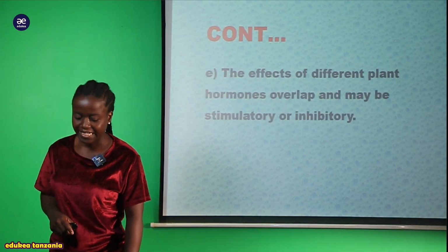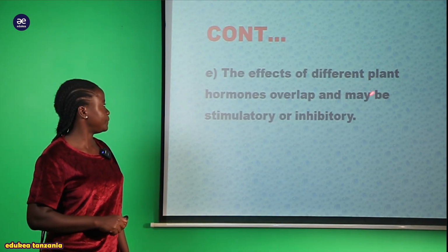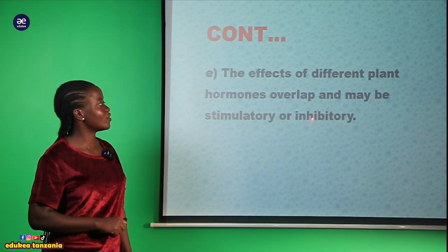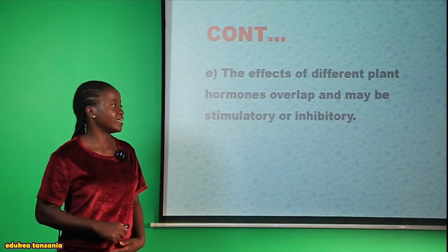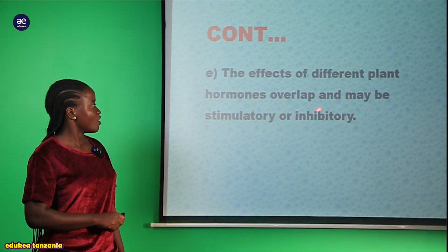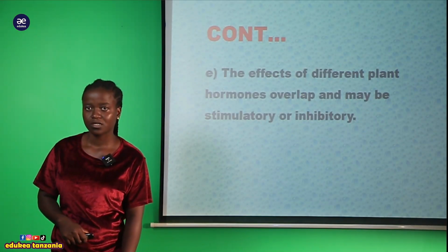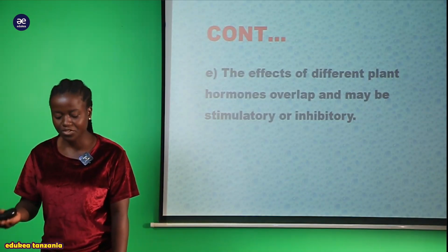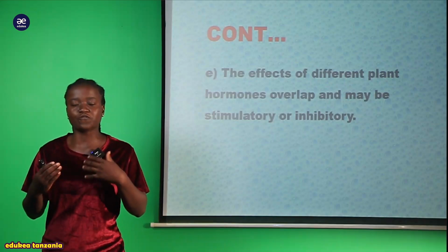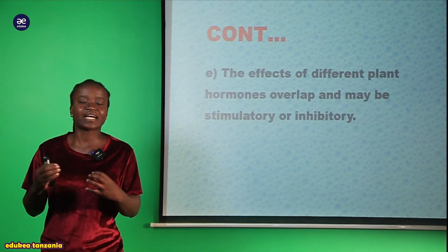And another characteristic of the plant hormone, we can say that the effects of different plant hormones overlap and may be stimulatory or inhibitory. Let's repeat again. That is, we are saying that the effects of the different plant hormones overlap and may be stimulatory or inhibitory. So that is a characteristic of a plant hormone, that the results of a plant hormone, or the production of one hormone, can work in collaboration.